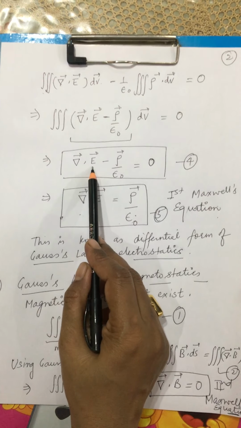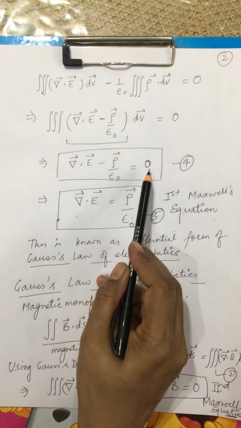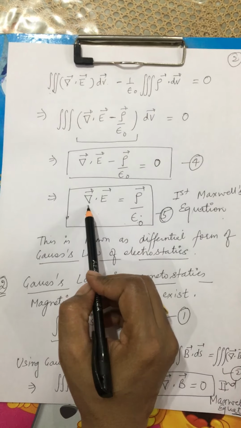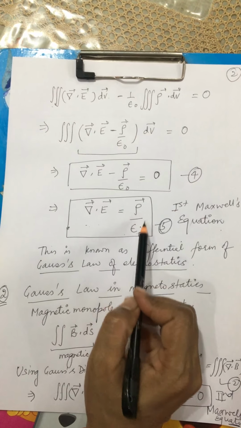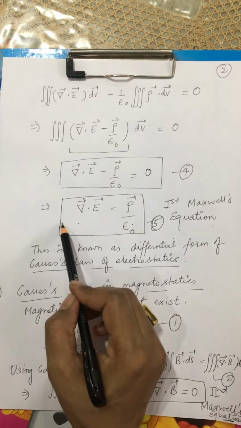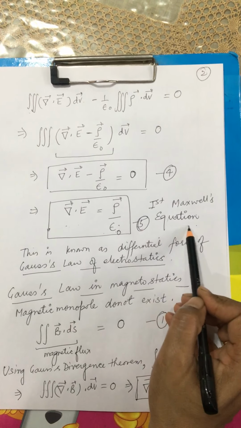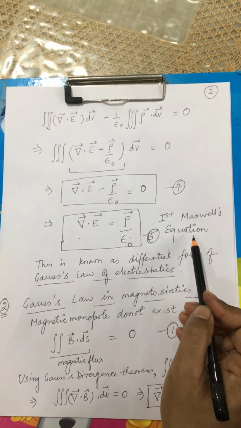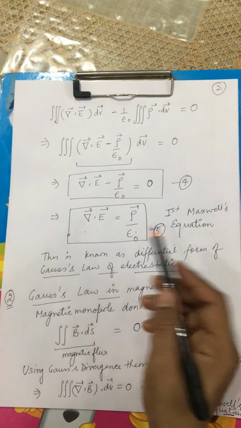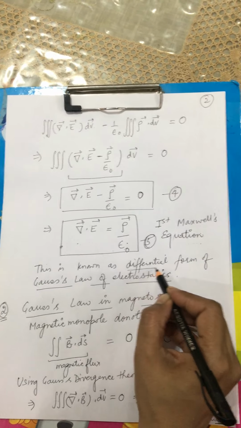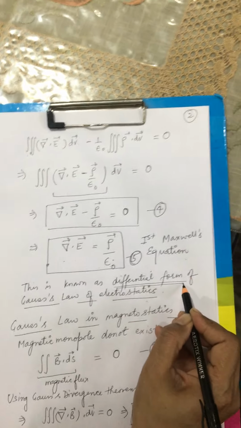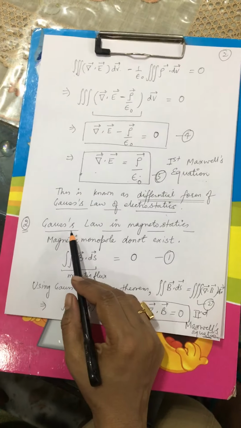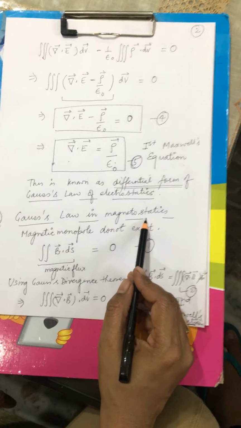Therefore, del dot E minus rho by epsilon naught is equal to 0, which implies del dot E is equal to rho by epsilon naught. This becomes the first Maxwell's equation, which is nothing but the same Gauss law written in a different form known as differential form. Now we'll write the same as Gauss law in electrostatics.